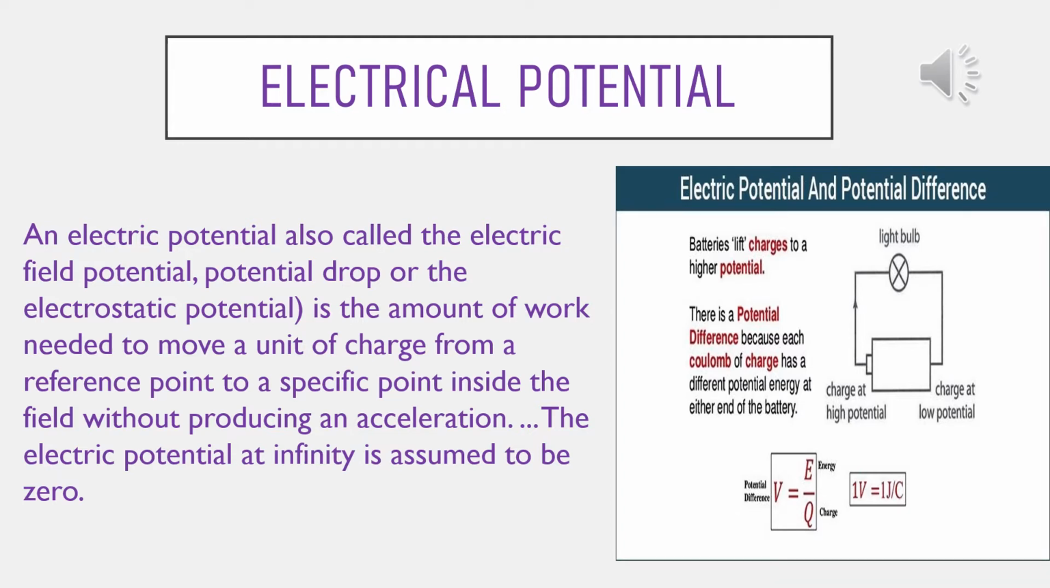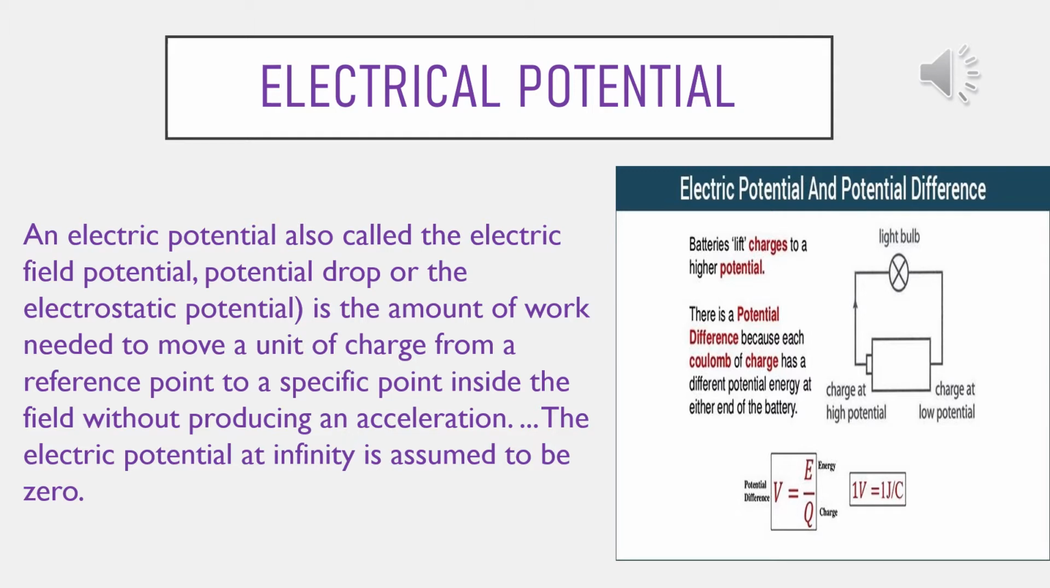So, electric potential and potential difference. Batteries lift charges to a higher potential. There is a potential difference because each coulomb of charge has a different potential energy at either end of the battery. See the diagram: charge at high potential, charge at low potential. So obviously two types of potentials are there, high and low. So obviously potential difference should be there.